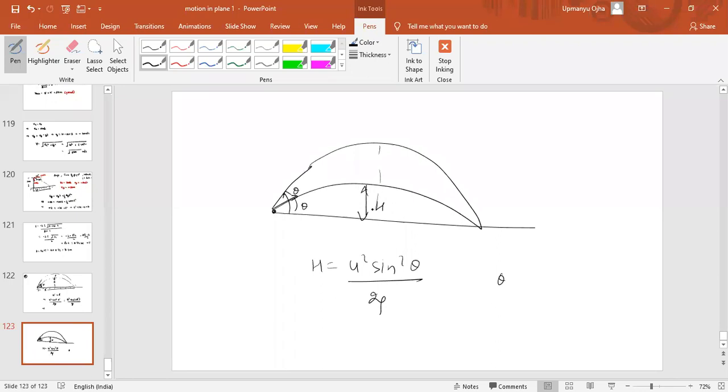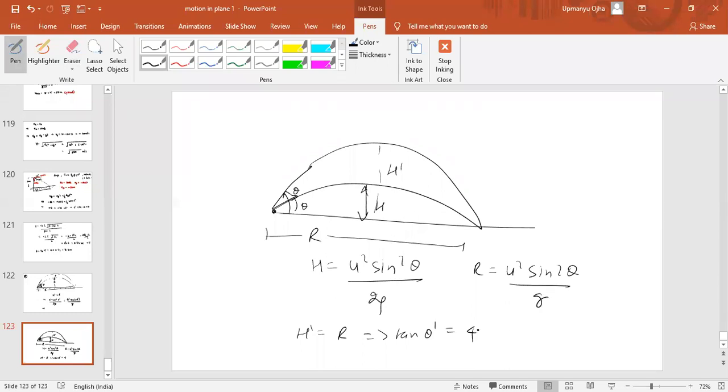Range is say r and height is h dash. In that case h dash must be equal to r, that is equal to, tan theta dash must be equal to 4. Okay, in this case what is the range? U square sine 2 theta by g. What if, how we will do this? Tell me. Angle is tan inverse of 4. Okay, then what we should do?